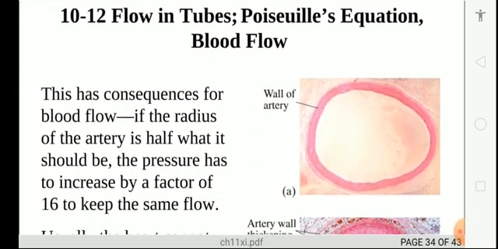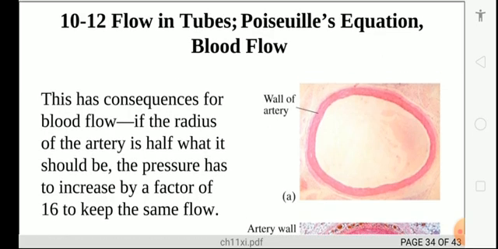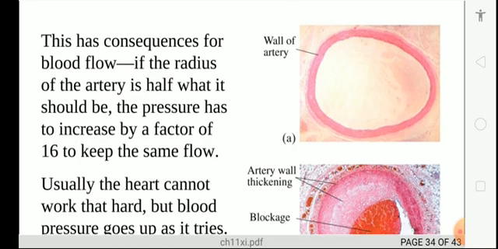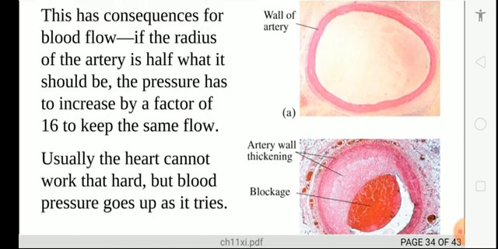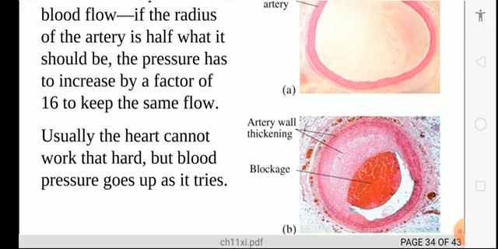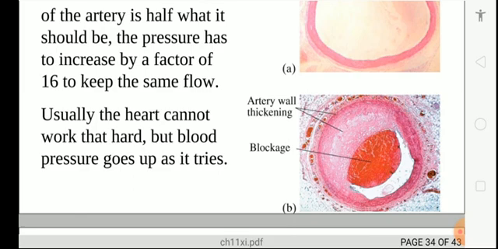So this is some other example. You can see a flow in the tubes, or another equation, wall of arteries. So what happened here? For the blood flow, the radius of the arteries is half of what it should be. The pressure is increased by a factor of 16 to keep the same flow. Gradually the heart cannot work that hard, and the blood pressure goes up.